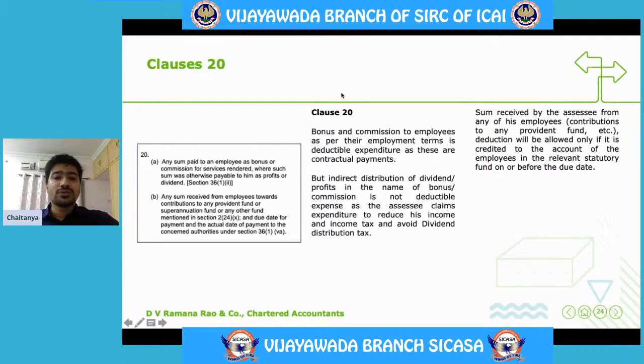Bonus and commission to employees as per their employment terms is generally eligible as expenditure if it is there in the contract. But there are a few cases where dividend or profit is indirectly distributed in the way of bonus or commission to avoid dividend distribution tax and to reduce the income tax. So if this is the case, then the details are required to be mentioned in this particular point.